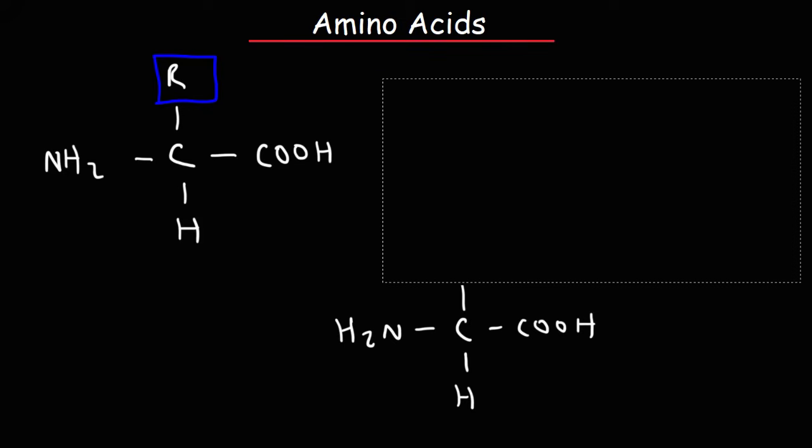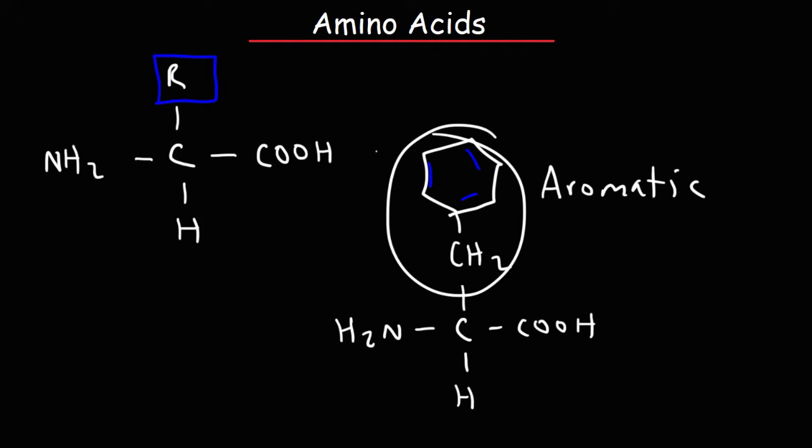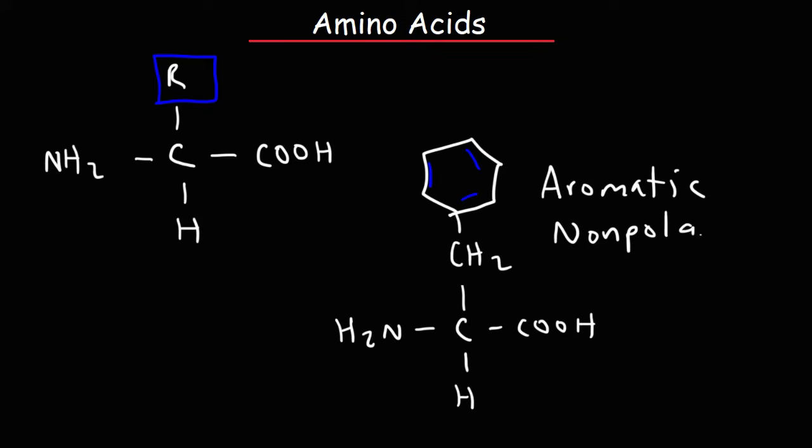Now there are some other amino acids that you need to be familiar with. Another one is phenylalanine. So this amino acid has an aromatic ring, so it's considered to be an aromatic amino acid. Now, because the R group is completely made up of hydrocarbons, or carbon and hydrogen bonds, this is also a nonpolar amino acid.